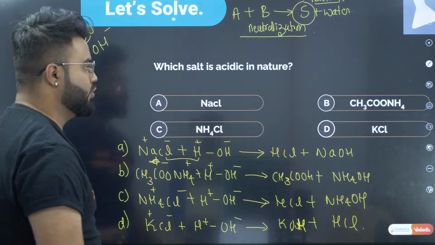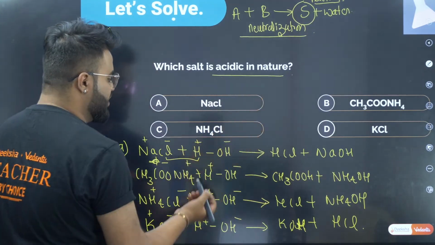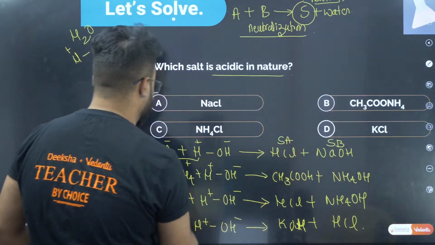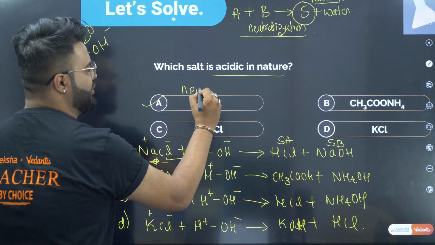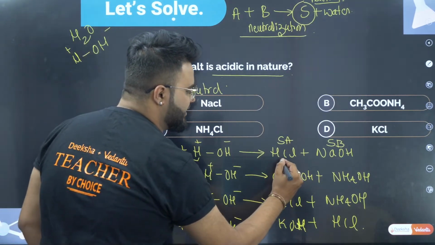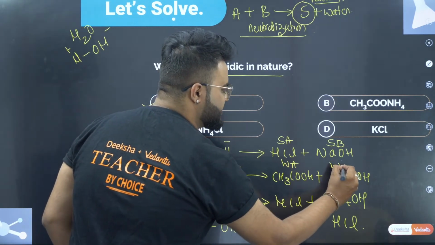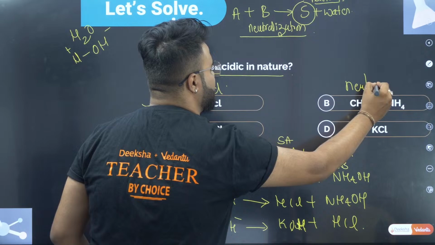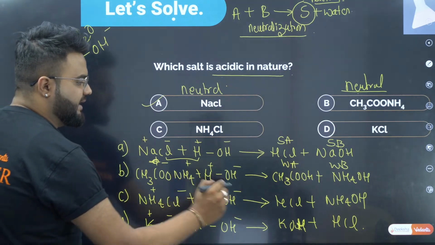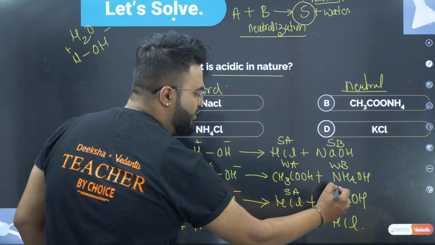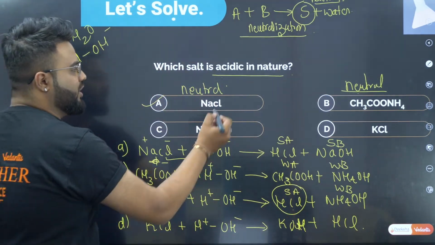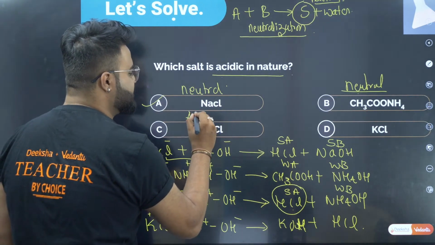Now, everyone knows which salt is acidic in nature. Here it is forming a strong acid and a strong base. So option A, the salt is a neutral salt. Coming back to option B, it is forming acetic acid, a weak acid, and a weak base. Basically it will not be exactly neutral, but we can tell it as a neutral salt. Now coming back to option C, HCl is a strong acid and NH4OH is a weak base. Therefore we can say that NH4Cl is an acidic salt.